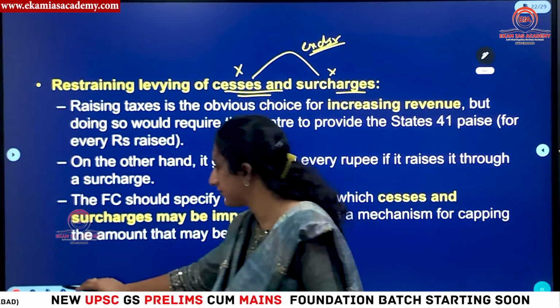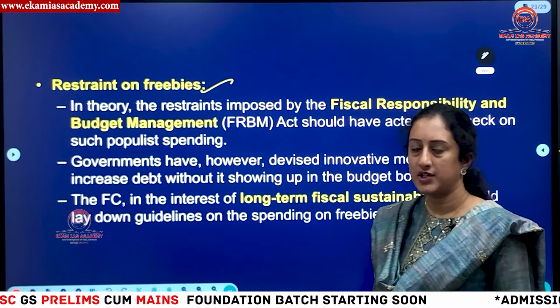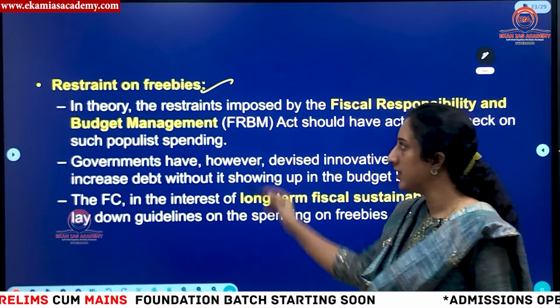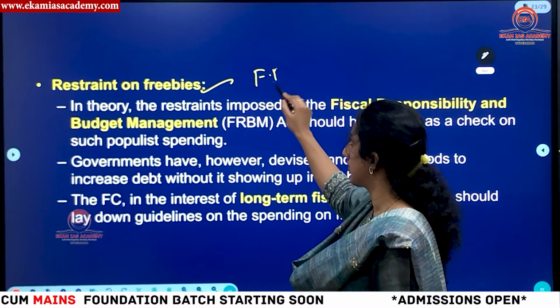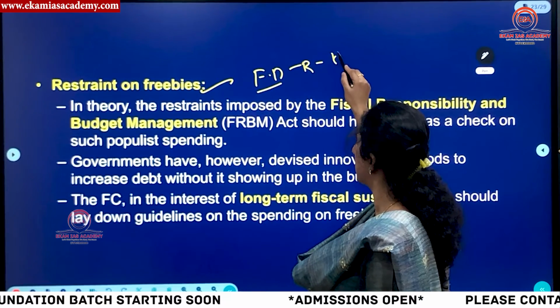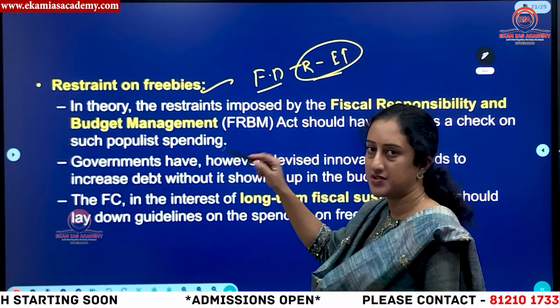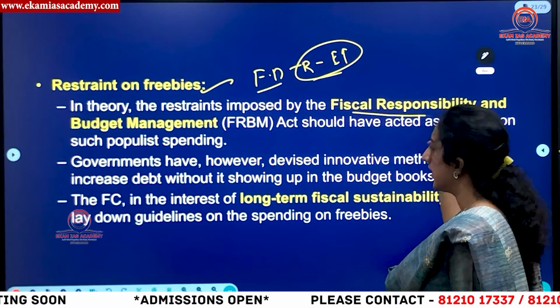Then, restraint on freebies. When we are issuing freebies, our fiscal deficit will increase because the revenue remains the same, but if expenditure increases, it will result in fiscal deficit. So how to restrain these freebies to maintain the FRBM?